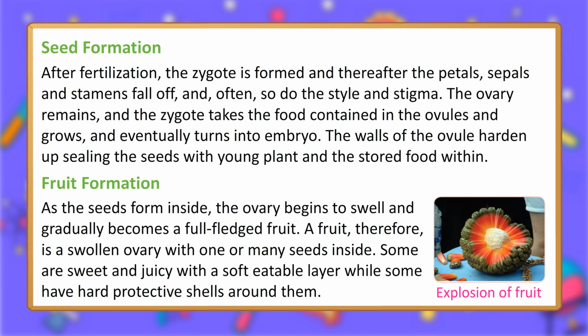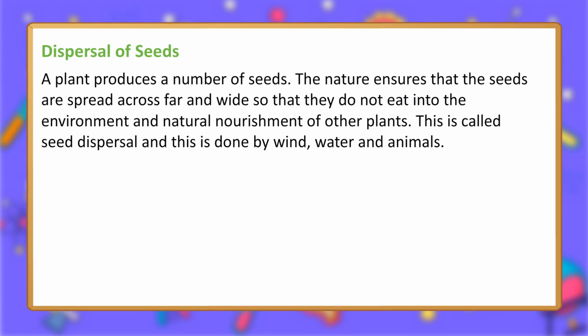A fruit, therefore, is a swollen ovary with one or many seeds inside. Some are sweet and juicy with a soft edible layer, while some have hard protective shells around them. Explosion of fruit. Dispersal of seeds. A plant produces a number of seeds.